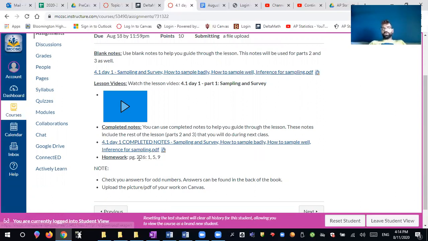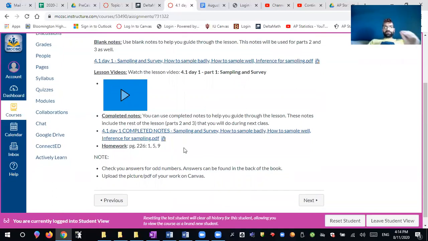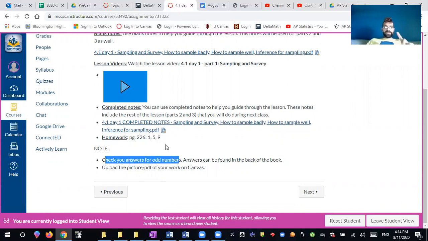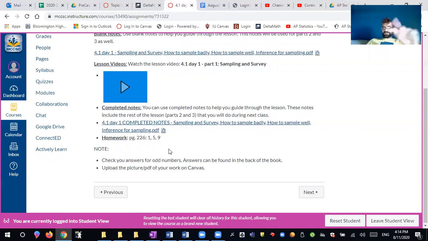And then you have your homework. In this case, this is just the first part of the assignment, so there's only 3 questions here, so not that many. Now, when you do homework, that's very important. The odd numbers have answers at the back of the book, so it has a note right here. Check your answers for the odd numbers, okay? So you know that you're doing it right, and if you have any questions, you can ask me those questions. And then I'll talk about the even numbers here in a little.